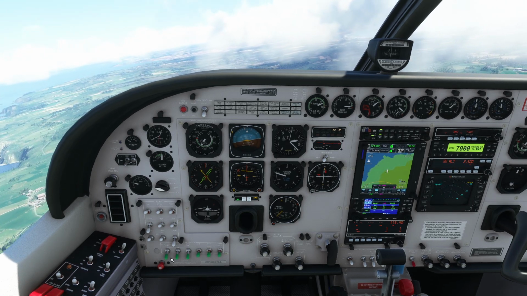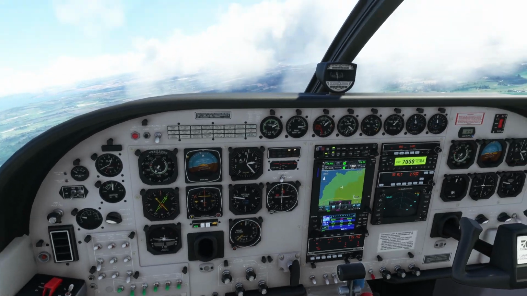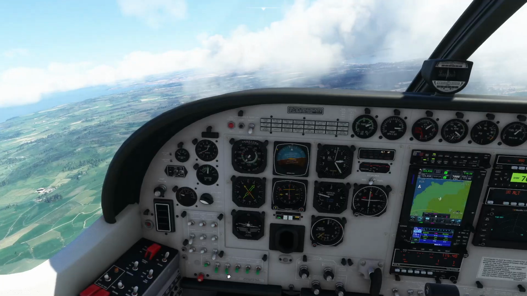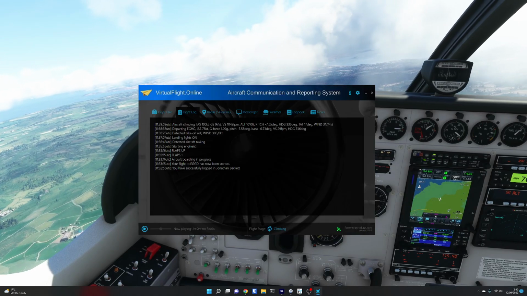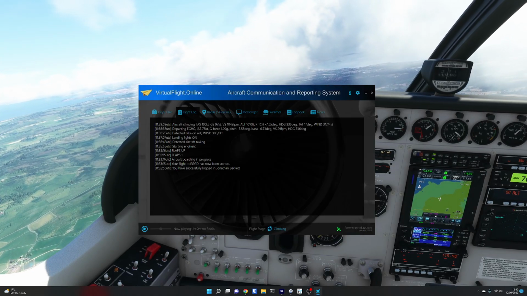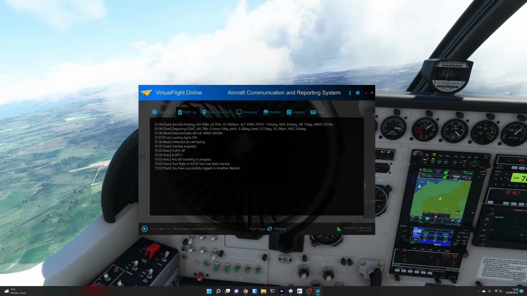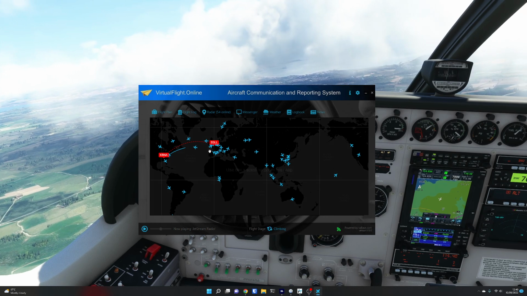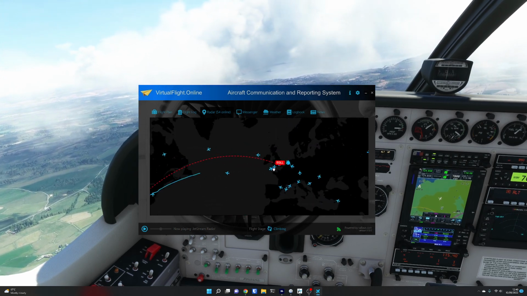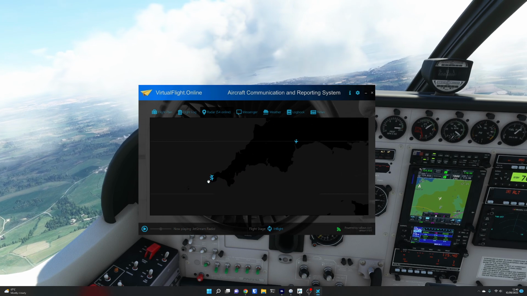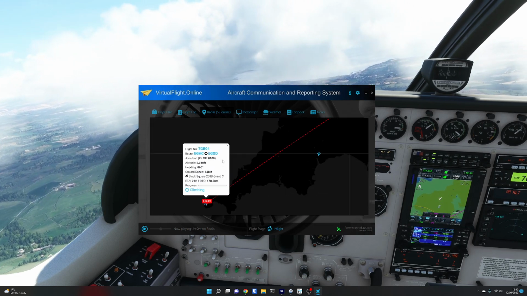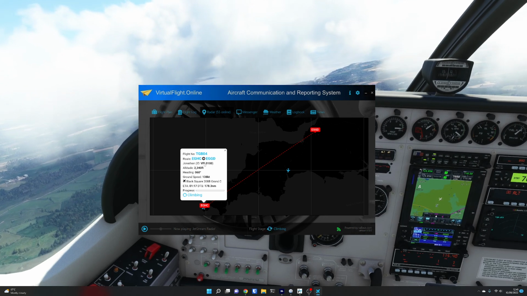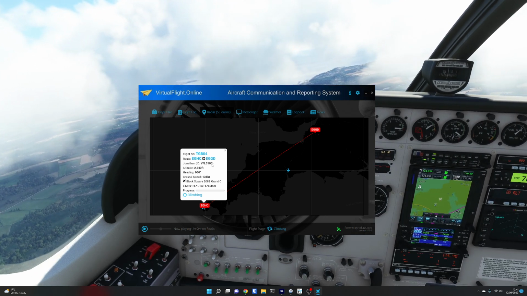So we might want to put the pitot heat on. There's a bit of cloud around. I don't think it's very cold today, but you never know. So let's have a look. You can see aircraft climbing on the flight log. So it's recording everything periodically about what we're doing. If we go and look on the radar, we'll actually be able to find ourselves. So if we go and have a look down here, I think we're probably this one. Yeah, that's me. My ID is VFL0100.